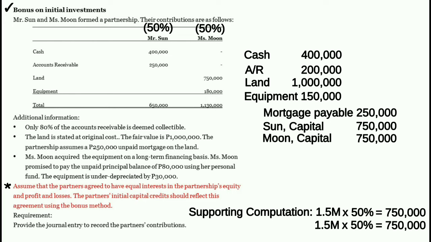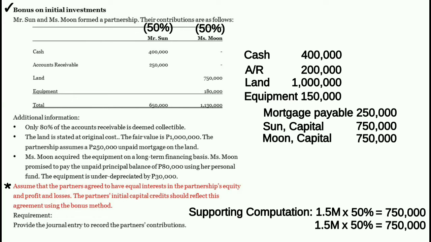Recall also that in our entry in problem number 1, ang credit natin ay Moon Capital 900,000 pesos. But here, ang credit natin sa Moon Capital ay 750,000 pesos. Meaning to say, there is a decrease in the capital credit of Moon.